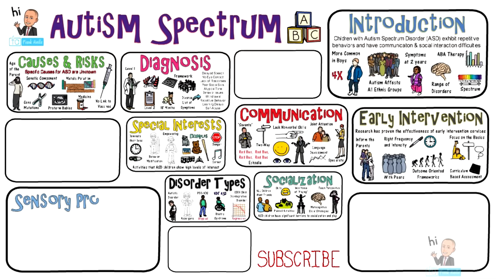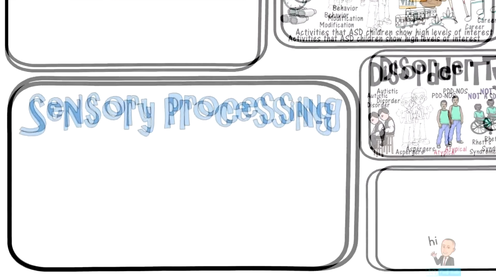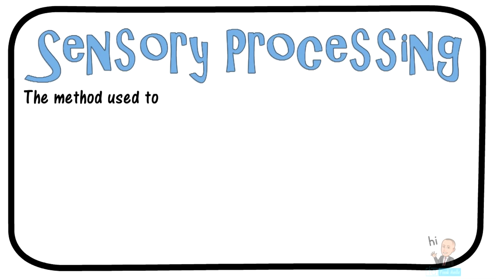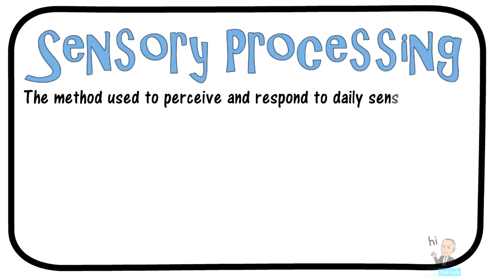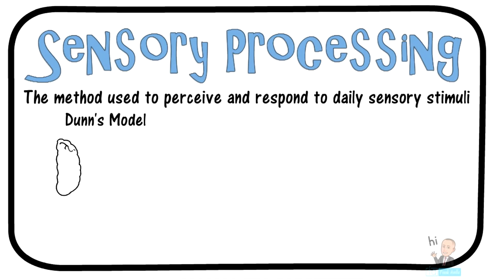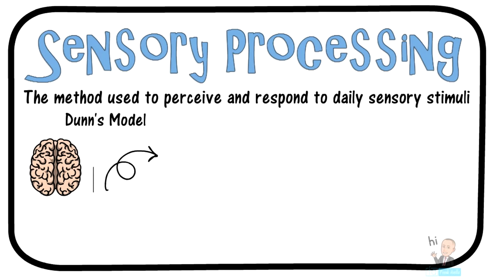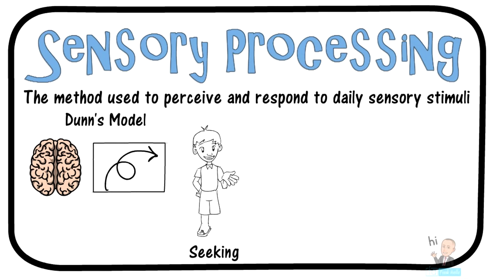We get on to the next topic, which is sensory processing. Sensory processing is the method used to perceive and respond to sensory stimuli. Here we're going to focus on Dunn's model of sensory processing. Dunn's model describes different neurological thresholds within the brain. Dunn describes 4 sensory processing patterns. The first type is sensory seekers, which need to seek high levels of sensory information. These students are also very active in the classroom.